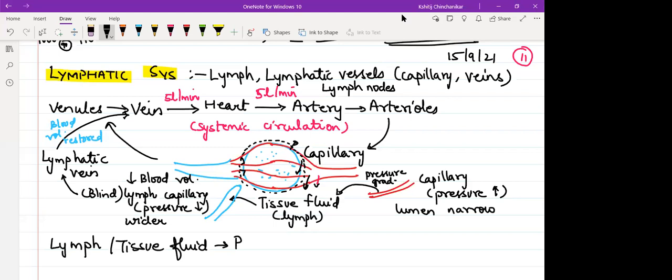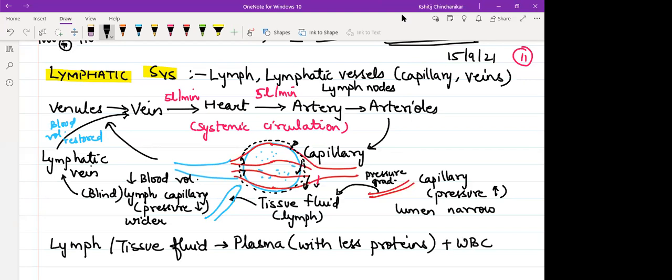So which part of blood can come out? Plasma can come out because plasma is the fluid part, but this will be plasma with less proteins, because proteins are big macromolecules of large size. Lymph का protein content हमेशा blood protein content से कम होगा, plus WBC.